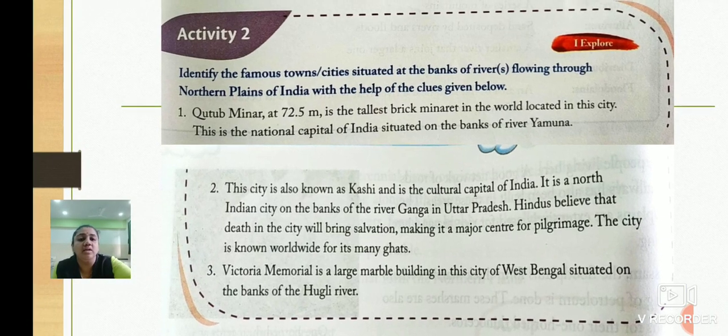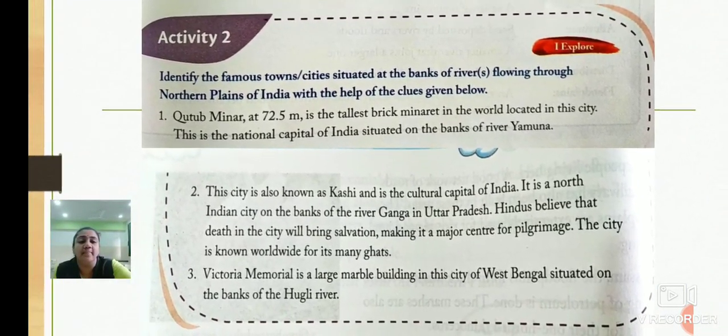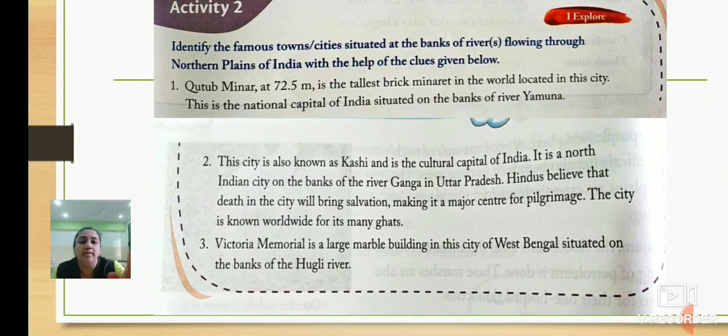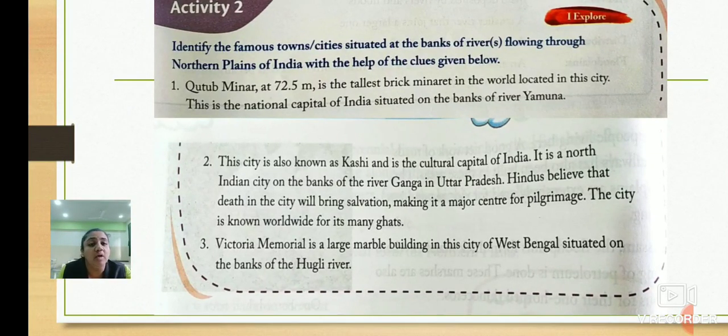Now children, here is the information given. You have to read that and then find out the city along the banks of the rivers. Clues are given. So in the next period, we'll cross check the answers.